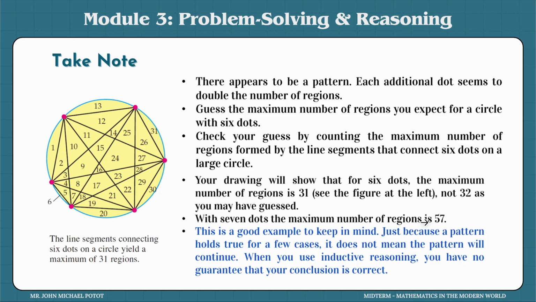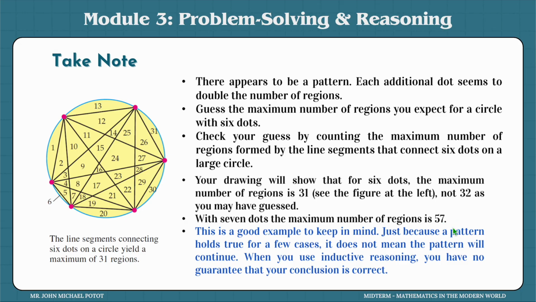Now, there appears a pattern at the start, but as you keep going, it will only break the pattern. So, not 32 as you may have guessed earlier. With 7 dots, the maximum number of regions is in fact another odd number. It's 57. So it starts at 6 dots that the pattern is broken.